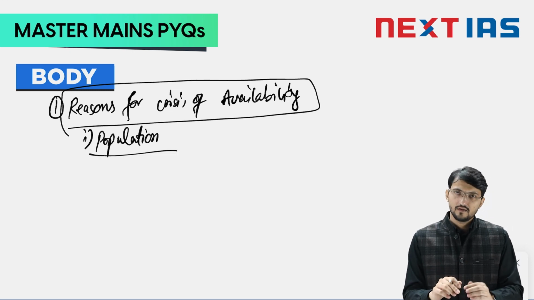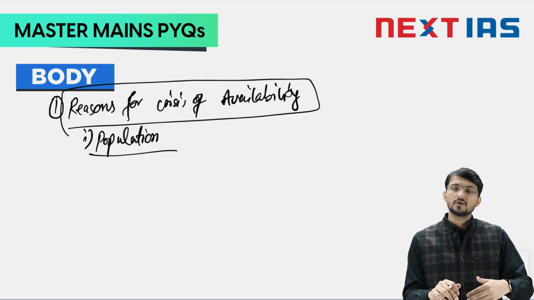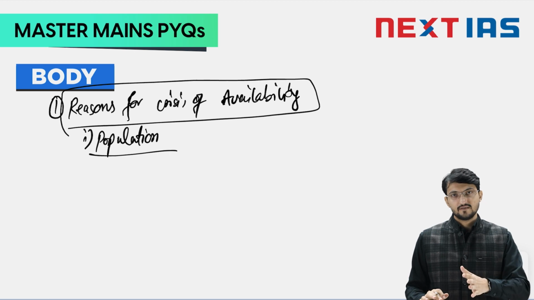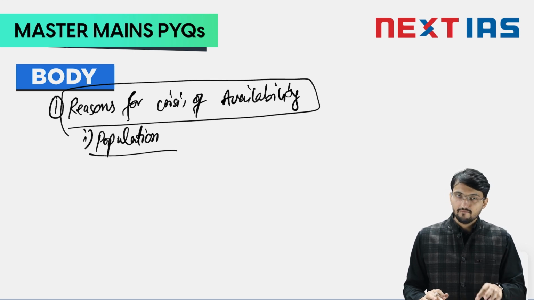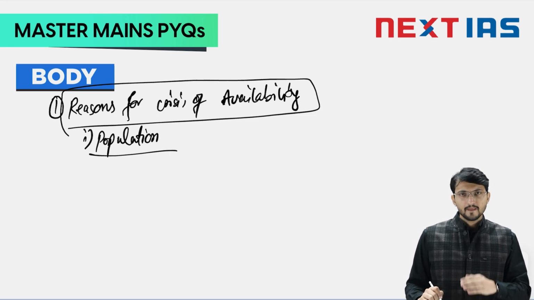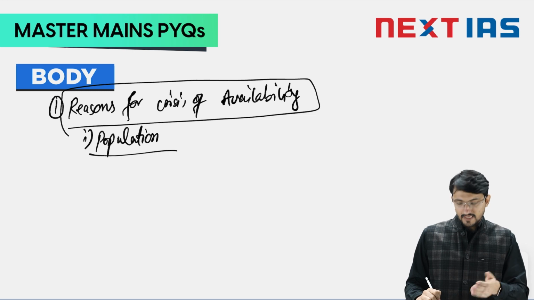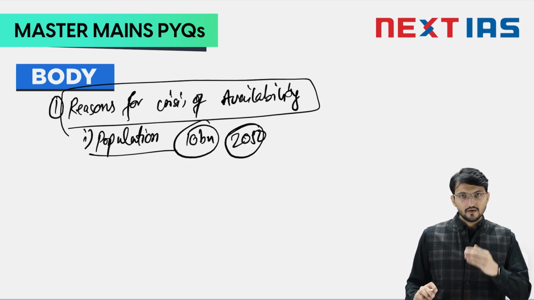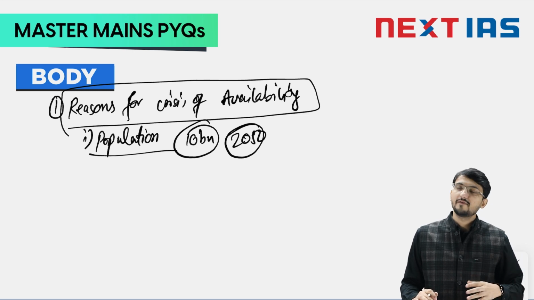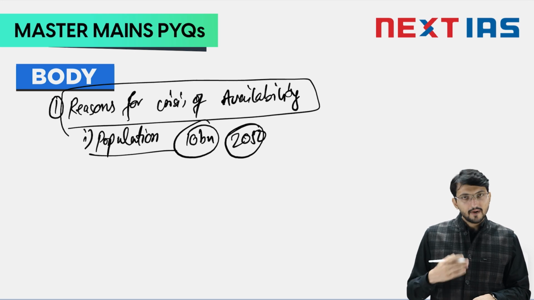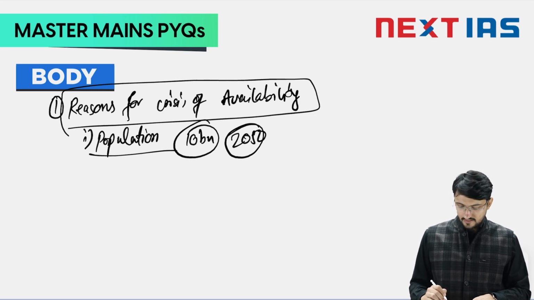First is that the population has risen to a great extent, and secondly you write that the population is rising very fast. So not only do we right now have a water availability crisis because of large population, we will face a greater challenge in future. You can mention that we will reach around 10 billion population by 2050, and looking at the present scenario, we will face a larger challenge on water availability crisis.